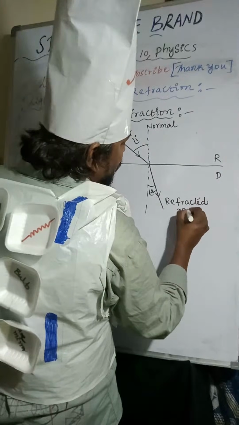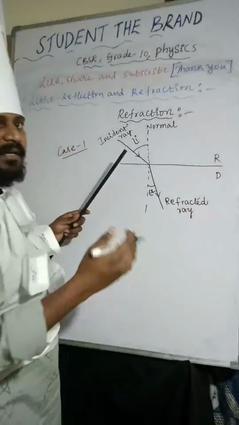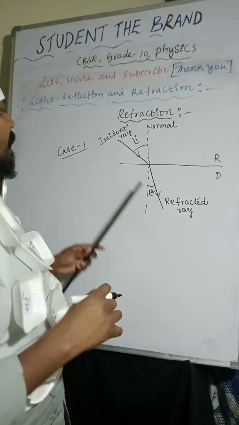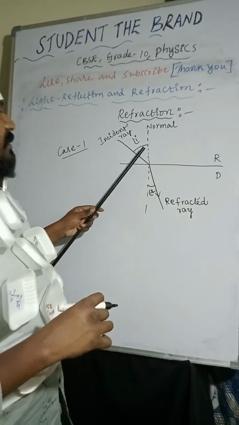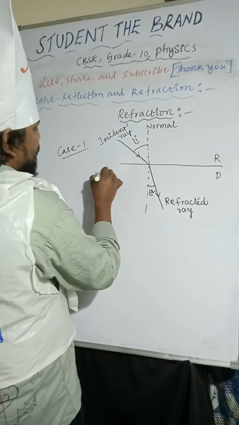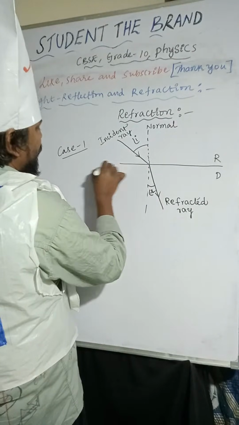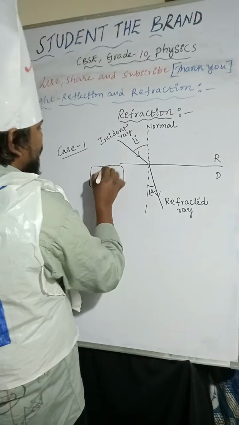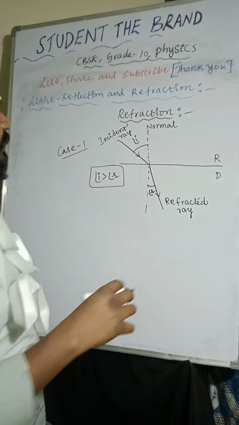The light ray which is deviating through the surface, this is the angle of incidence and the angle of refraction. The angle of incidence is greater than the angle of refraction.